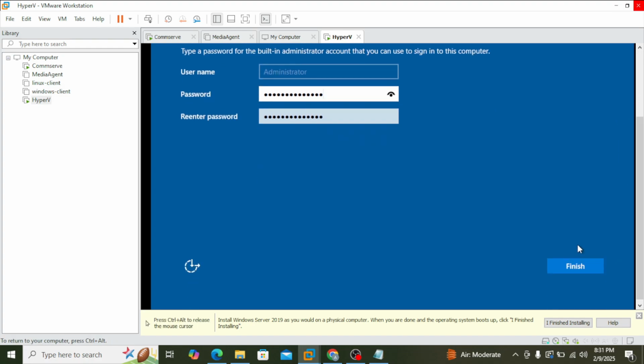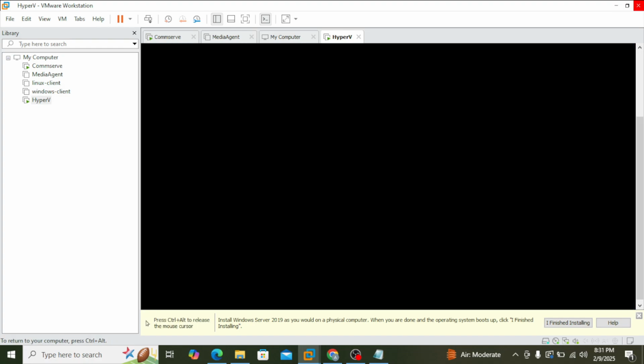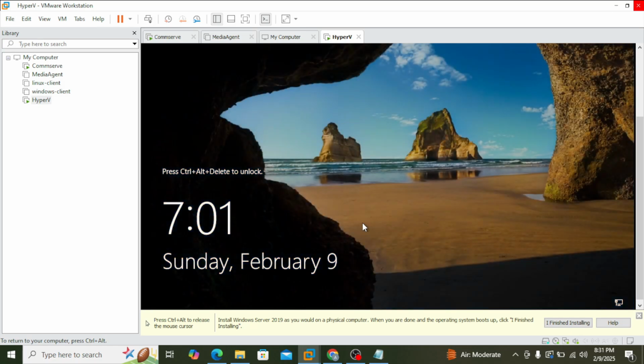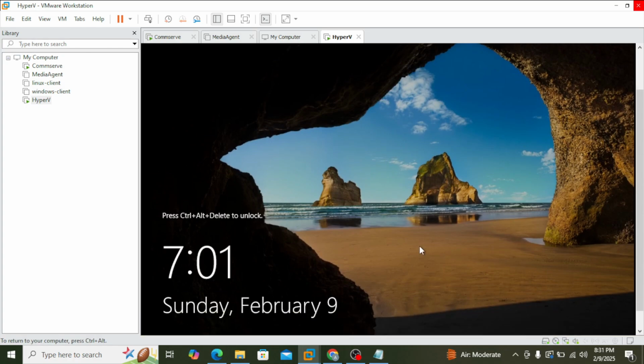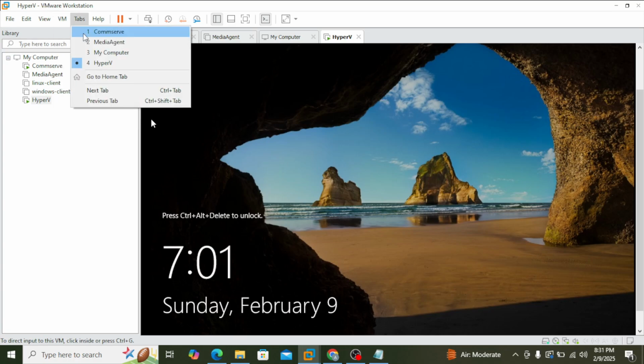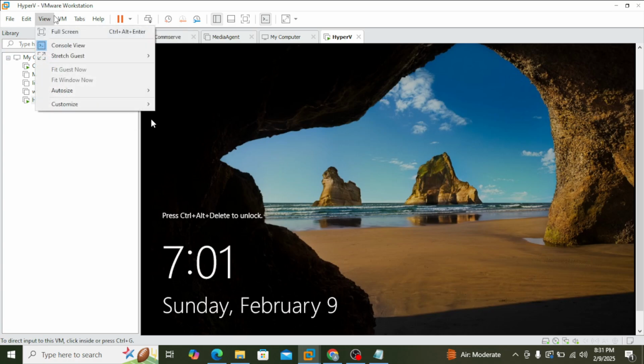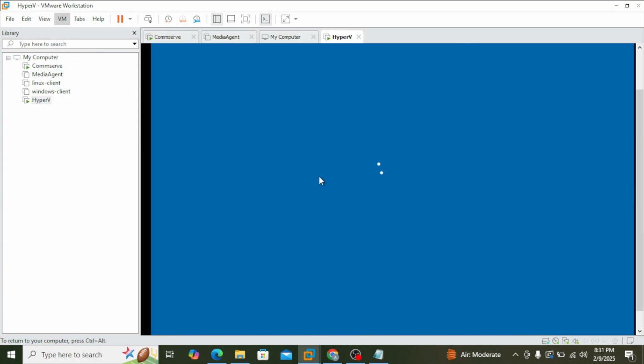Okay, so click on finish. Yeah, so you see that, the installation is completed. So here there is one pop-up window. I say that I finish installation. So click on VM again, send Control Alt Delete.